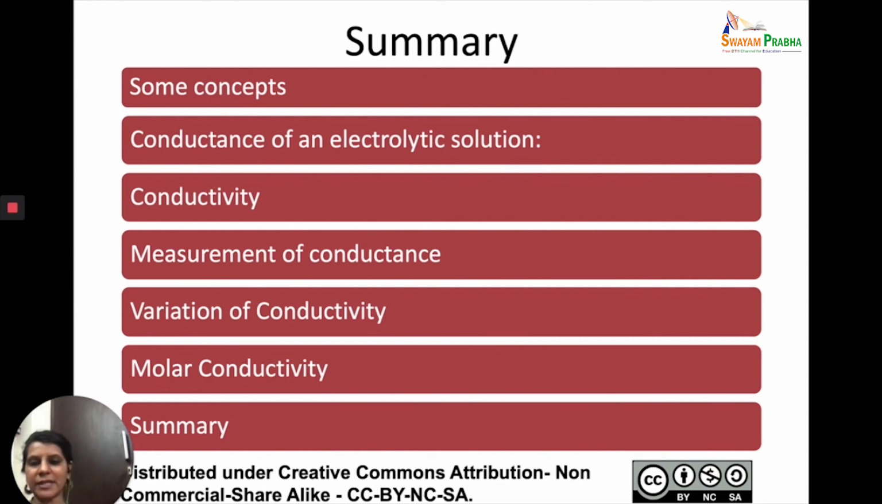So today what have we done? We have looked at some of the concepts which govern the conductance of electrolytic solutions. Then we looked at the conductance term and conductivity term. How do we measure the value of conductance and conductivity? How does the conductivity vary with nature, concentration, and temperature? And then we have taken a look at molar conductivity. We are going to talk in detail about molar conductivity in the next lecture. I just wanted you to have an introduction to molar conductivity so that we can continue with it in the next lecture. Thank you so much.